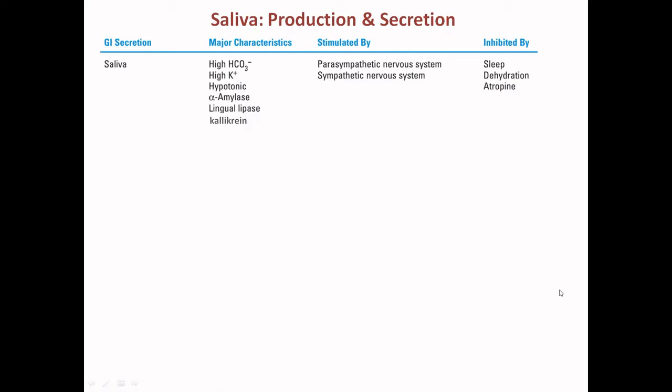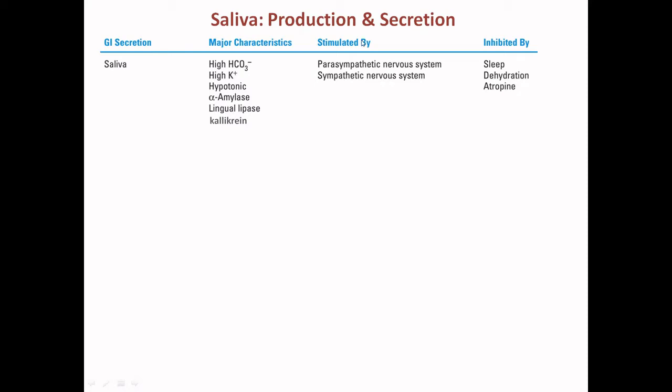In this lecture, we are focusing on gastrointestinal physiology. In the previous lectures, we have learned about the enteric nervous system, the hormones, paracrines, and neurocrines related to GI tract physiology and GI tract motility. In this lecture, we are going to learn the various secretions that happen in the GI tract, and we'll start with saliva production and secretion.